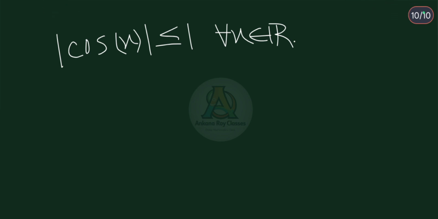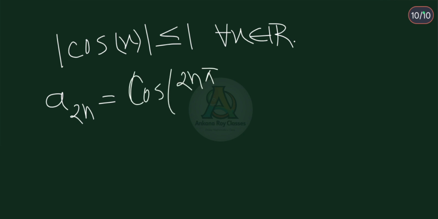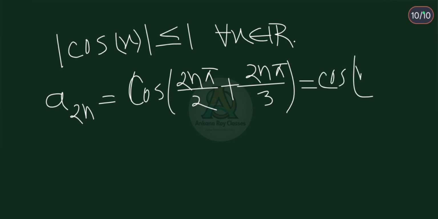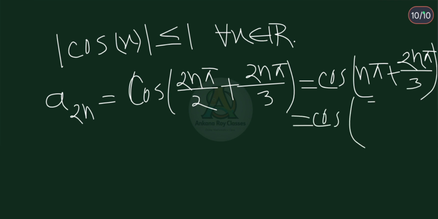Now a2n is equal to cos(2nπ/2 + 2nπ/3). That is cos(nπ + 2nπ/3). This is equal to cos(5nπ/3).